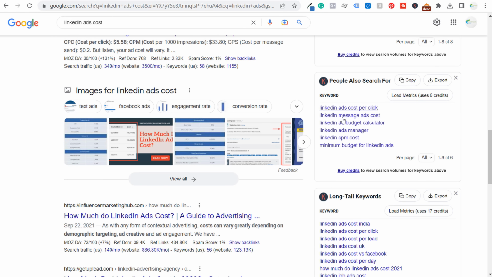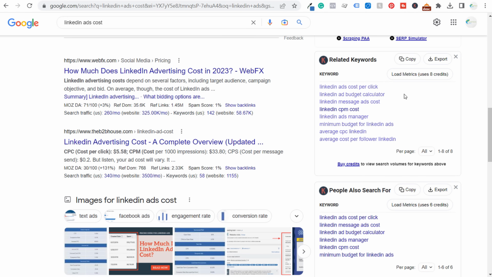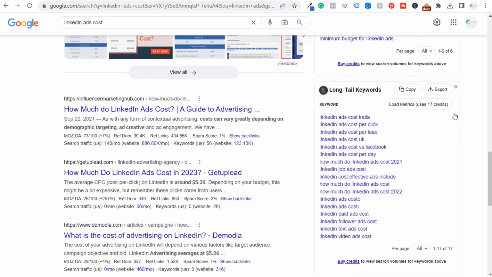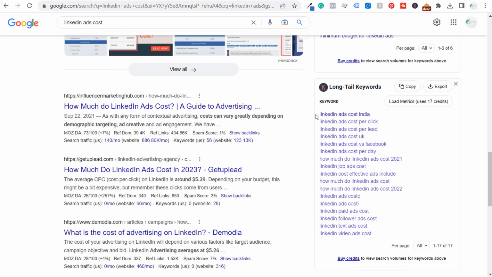They also have people also search for, which sometimes is very similar to the related keywords. And then we have long tail keywords. As we go through long tail keywords here, you can find a ton of different ideas, like LinkedIn video ads cost, text ads cost, how much do LinkedIn ads cost in 2023? These are all different ideas that will all be just part of this one video about LinkedIn ads costs.